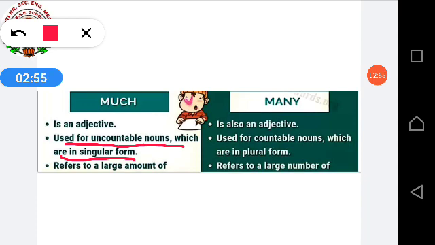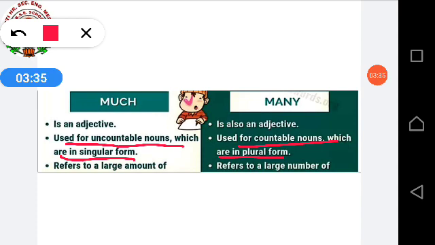And many we are using for countable nouns. For example, how many students are there in your class? How many members are there in your family? Because we can count the members in a family, we can count the students, but they are in plural form. We cannot say how many pen you are having. Pen means what? Only one pen. If you already know it is one pen, then why are you asking how many pen you are having? How many pens you are having, if you say, at that time, it will be a correct question.